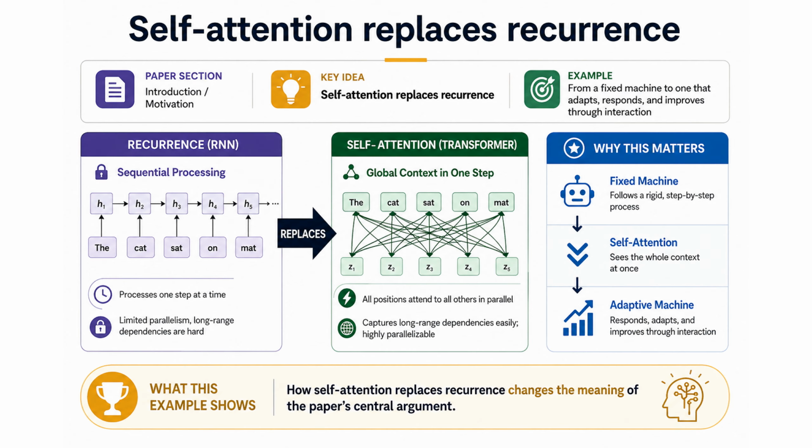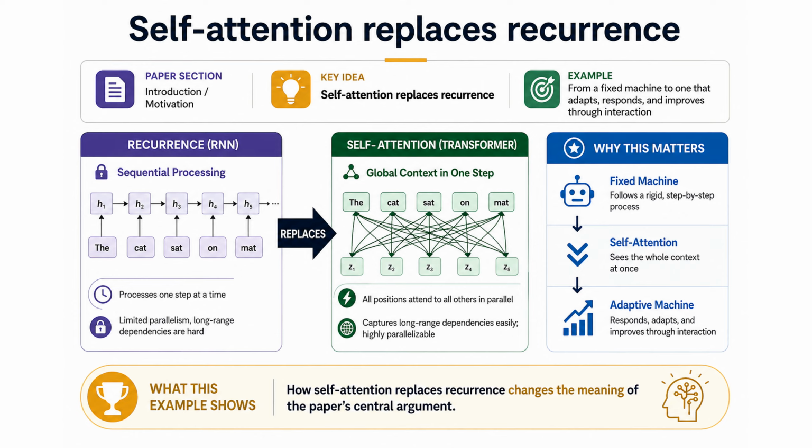Self-attention replaces recurrence. The transformer showed that sequence modeling did not need recurrent processing as its core engine. For example, self-attention replaces recurrence matters when we compare a fixed machine to one that can adapt, respond, and improve through interaction. What this example shows is how self-attention replaces recurrence changes the meaning of the paper's central argument. This matters because it helps explain why this paper became one of the foundation stones of AI history.